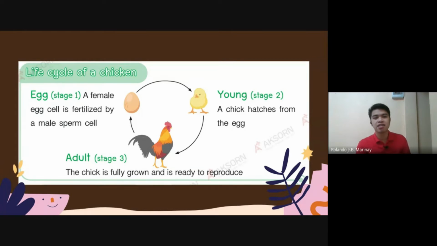Next is the adult. The adult stage of the chicken is called a rooster if it's a male chicken, and a hen if it's a female chicken. There's a boy chicken and a girl chicken. A boy chicken is a rooster, and the girl chicken is a hen. The chick is fully grown and it's ready to reproduce. That is called rooster or hen.